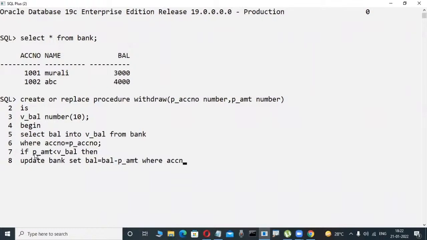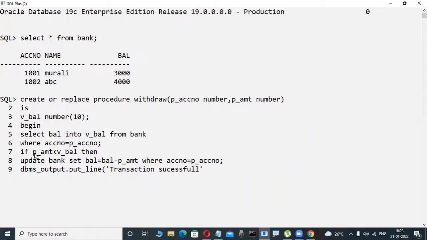Okay, fine. Now check it out. Here I am writing some message, like in Java or .NET. Some messages I try to display: Your transaction is successful.